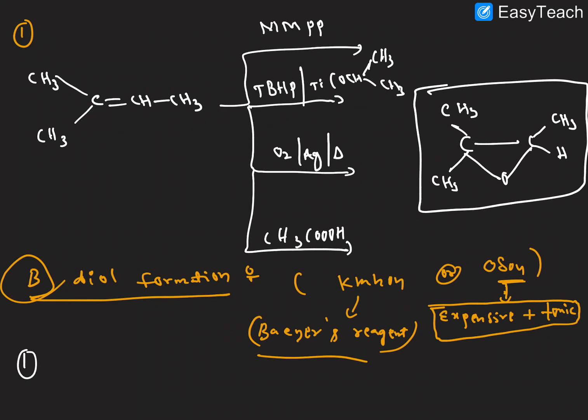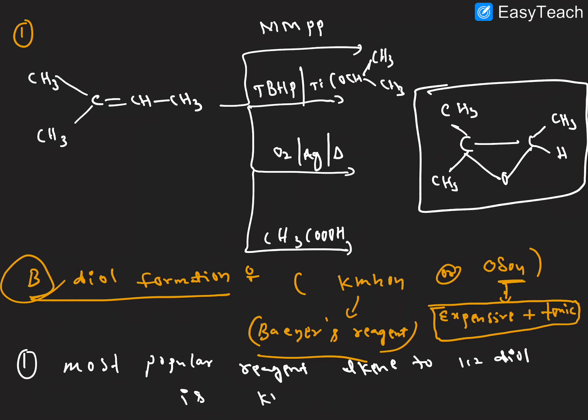I hope it is clear. For the formation of diols from alkene, the best reagent is KMnO4, right? One important point here: the most popular reagent for alkene to 1,2 diols is KMnO4, potassium permanganate.